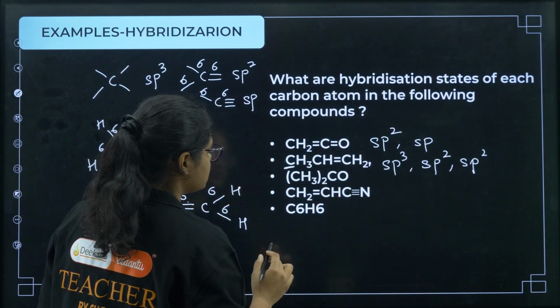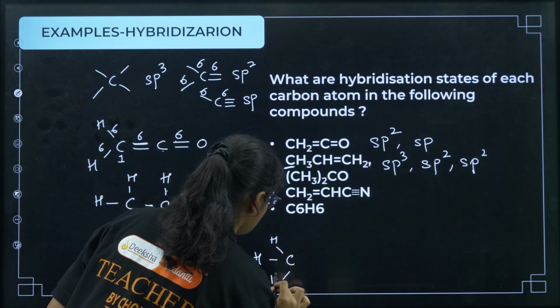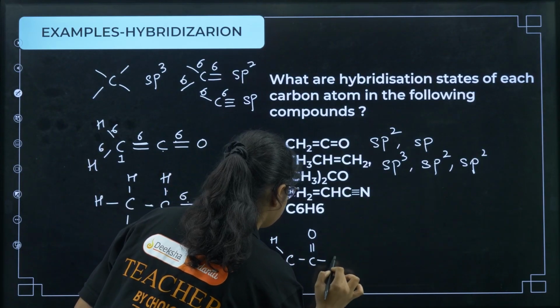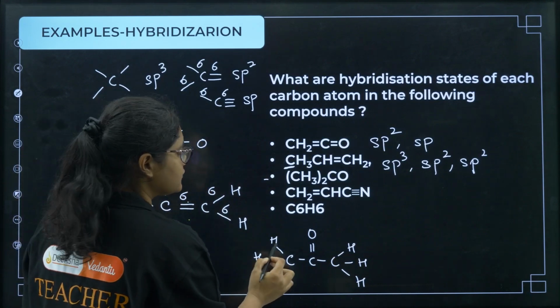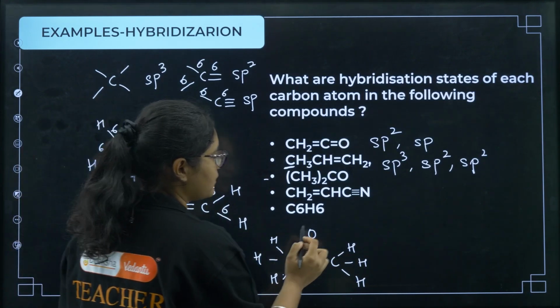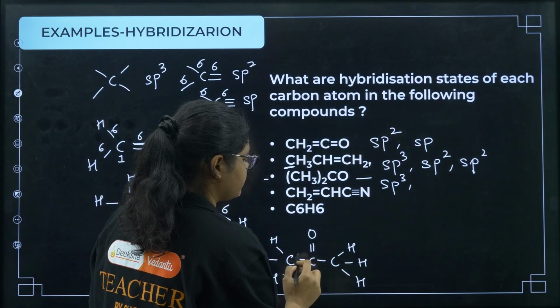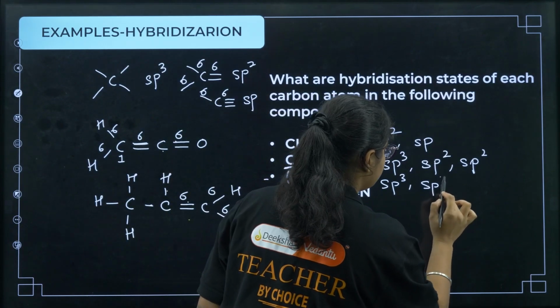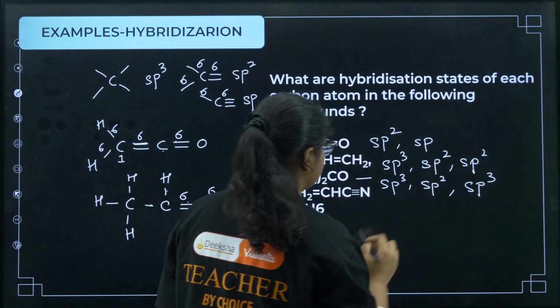Okay, next third one, if I see CH3, C double bond O, CH3. So the first carbon, if you see, it has 4 sigma bonds, so it is sp3. Next if you have 3 sigma bonds, then it is sp2. And then again if you have 4 sigma bonds, it is sp3.